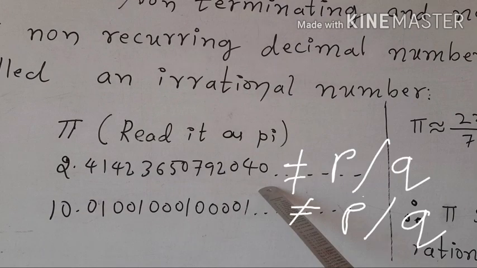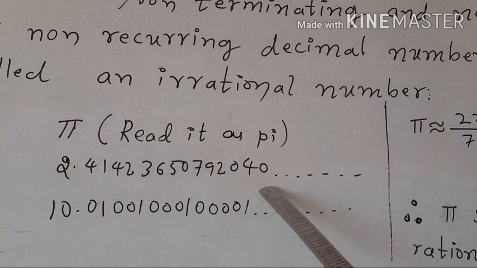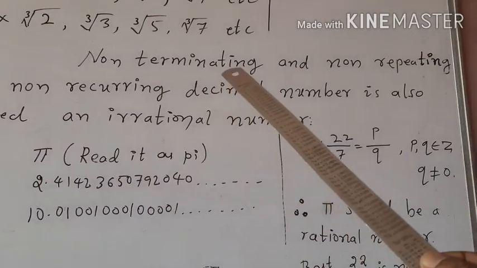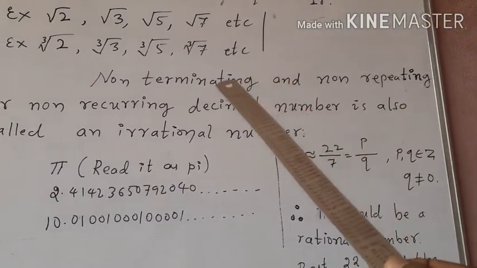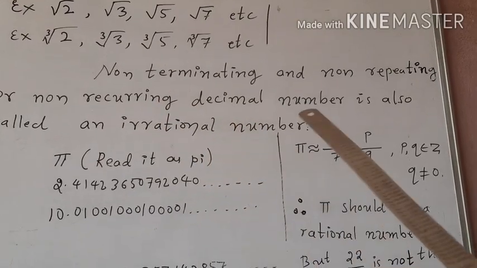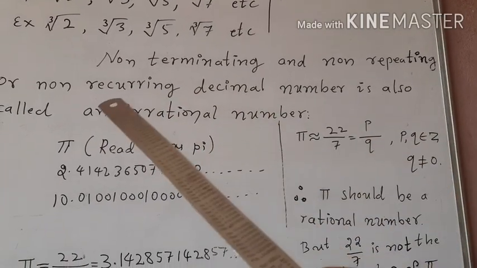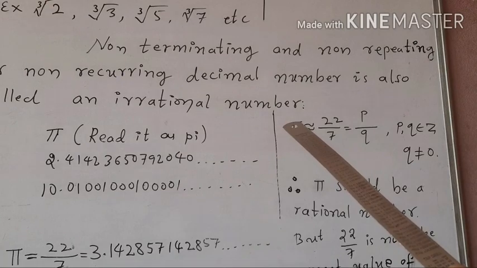Here, all the three numbers are not in the form of p upon q. Therefore, children, a non-terminating and non-repeating or non-recurring decimal number is also called an irrational number. And such non-terminating and non-repeating decimals cannot be written in the form of p upon q.